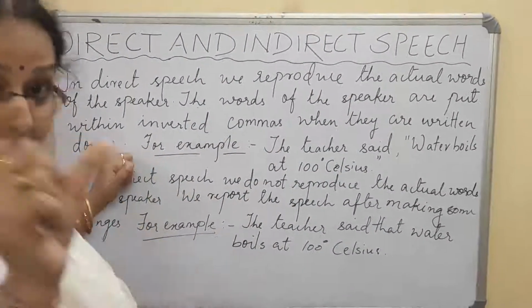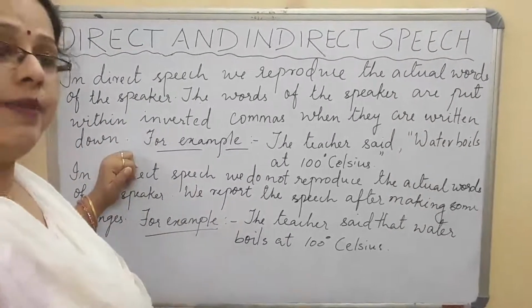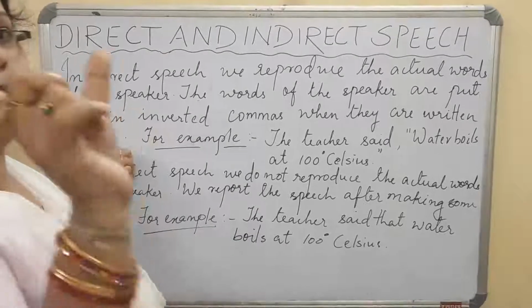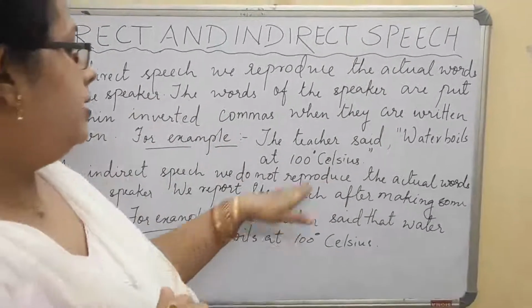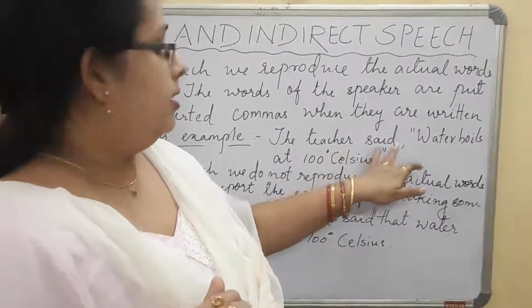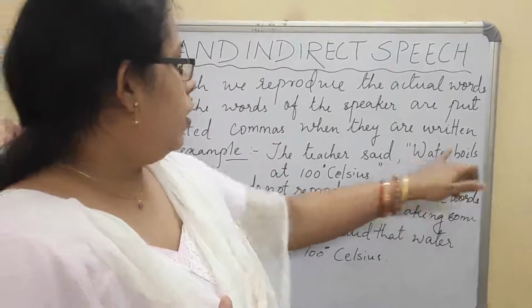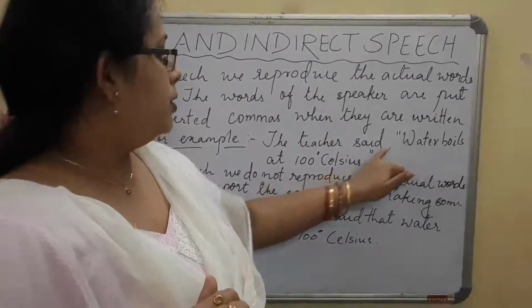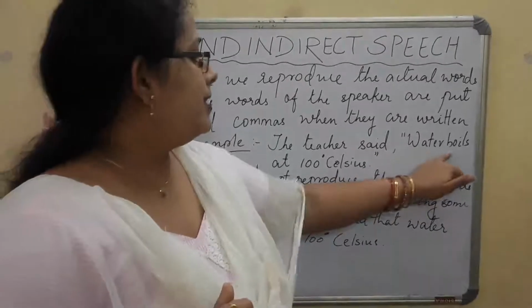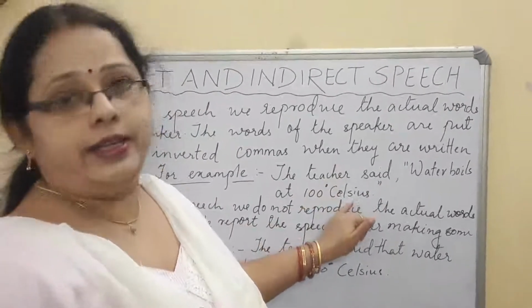So in direct speech, we produce the statement given by the speaker itself and we put the statement within inverted commas. For example, the teacher said, "Water boils at 100 degrees Celsius." This is the statement given by the teacher. Now you see I have put two inverted commas because this is the statement that the teacher has given.